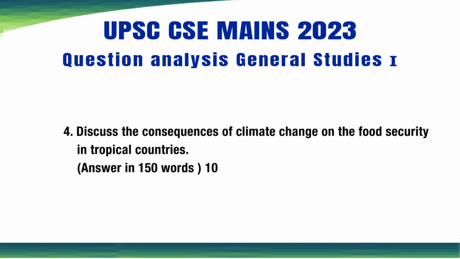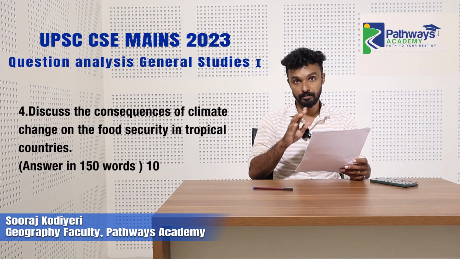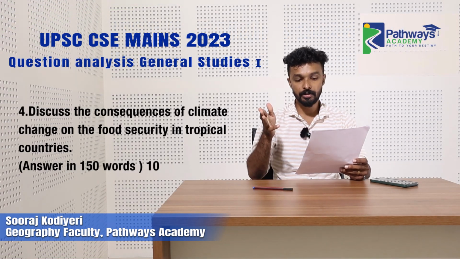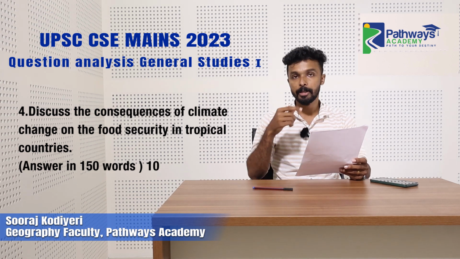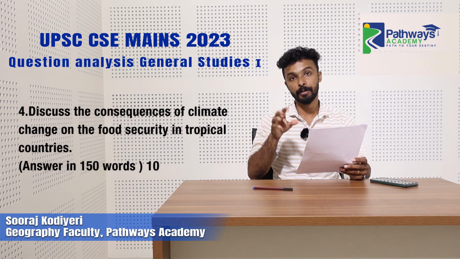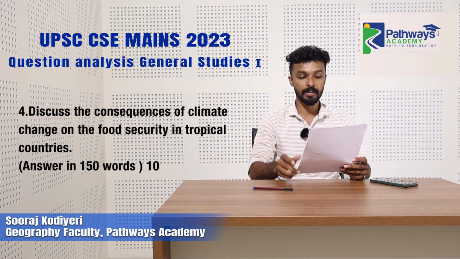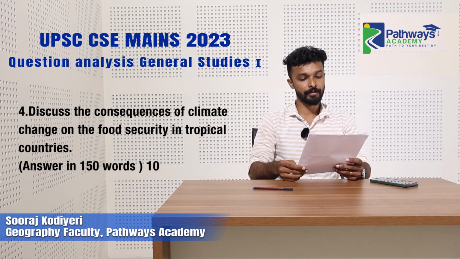Discuss the consequences of climate change on food security in tropical countries. Here we have 3 keywords: climate change, food security, and tropical countries. We need to address how climate change impacts the food security of a particular region, that is, tropical countries. You can make this out very easily.